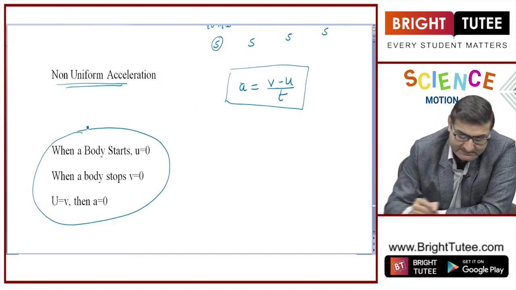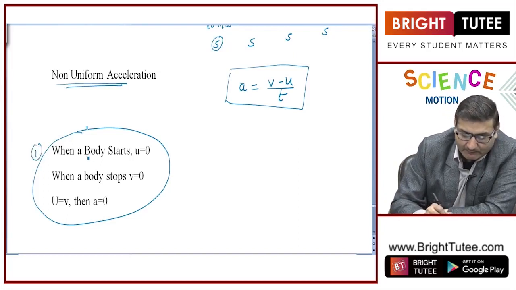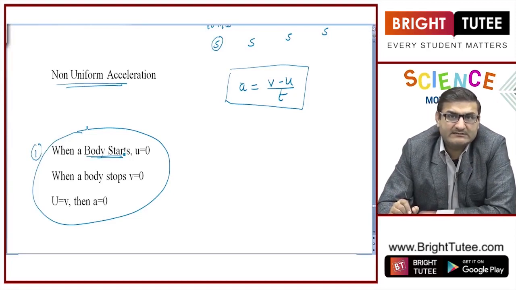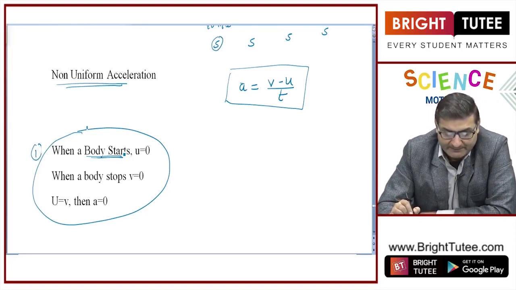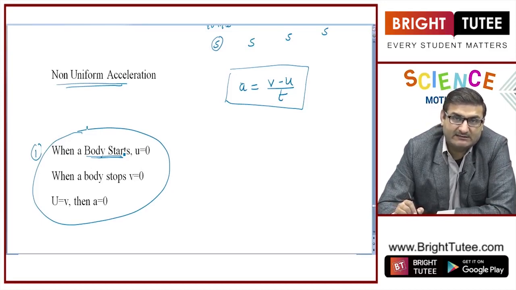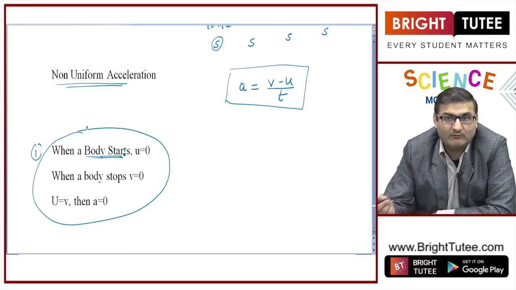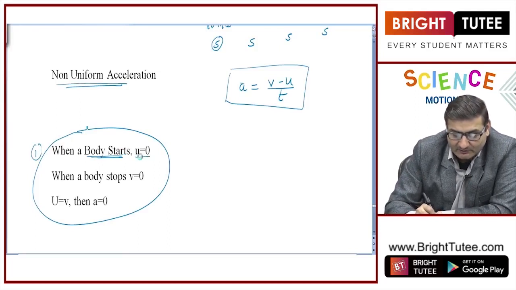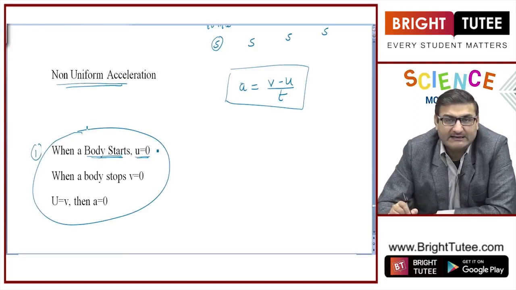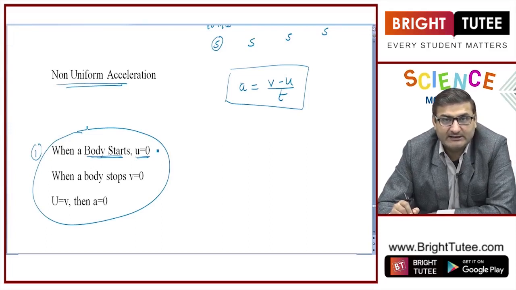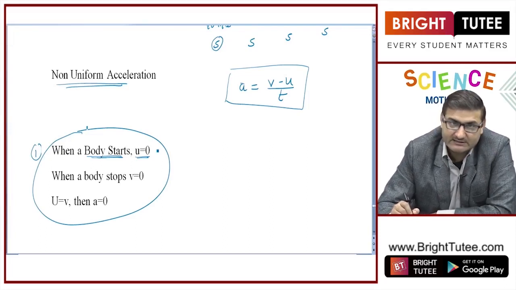First concept is, whenever a body starts from rest or from a stationary position, means whenever the body is not in motion and now it is at a state of rest, from there it will start moving, then obviously we will say that the initial velocity of this object is 0, because initially it was not moving, it was stationary.